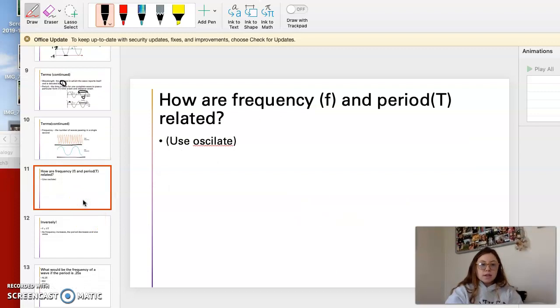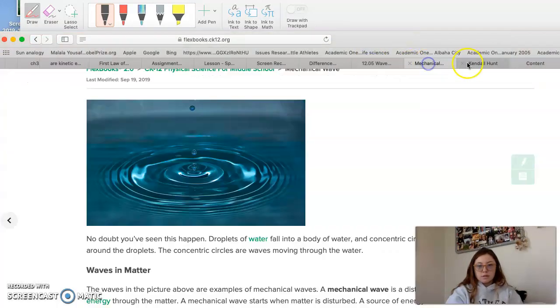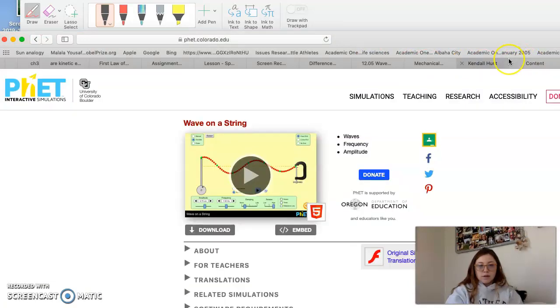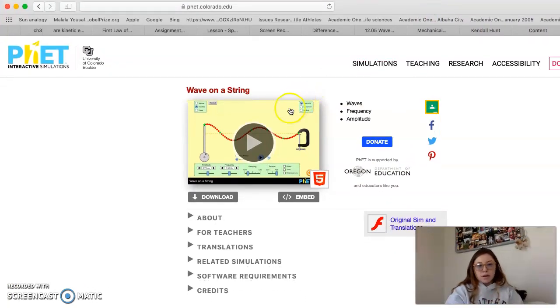Okay, so let's check this out. How are frequency and the period related? Because there are connections between these terms. If you just want to pull up your simulation, that would definitely be beneficial, but we can just go over it together.